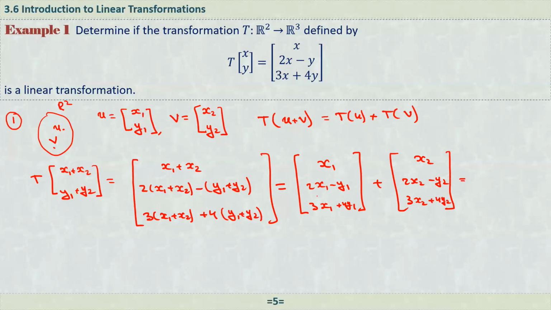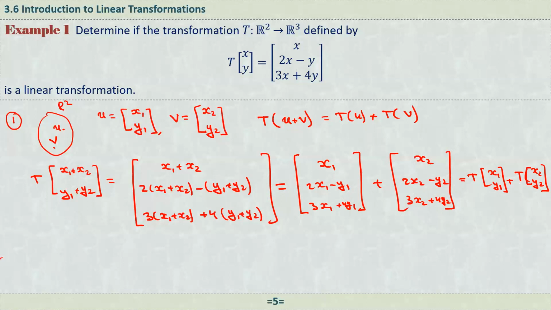Now, what is this? The first part is just the transformation of this vector, x1 and y1. And the second one is the transformation of the second vector, that is x2 and y2, right? And that means that T of that thing is equal to T of the first vector plus T of the second vector. We have shown that T of u plus v equals T of u plus T of v, right? So the first property is shown to hold.